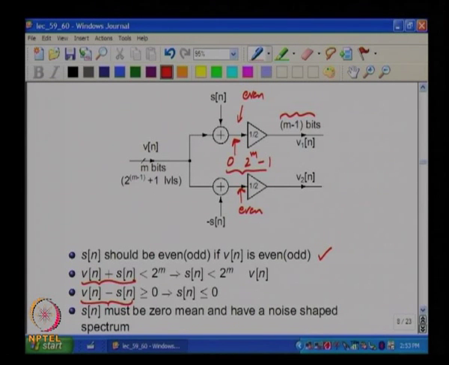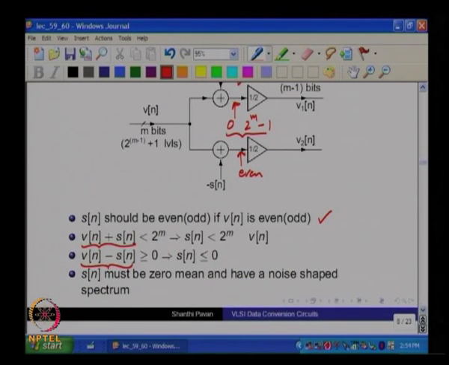So, when you divide down by 2, you will get something which lies between 0 and 2 to the m minus 1 minus 1. Does it make sense? And on top of this, S of n must be 0 mean and must have a noise shaped spectrum.